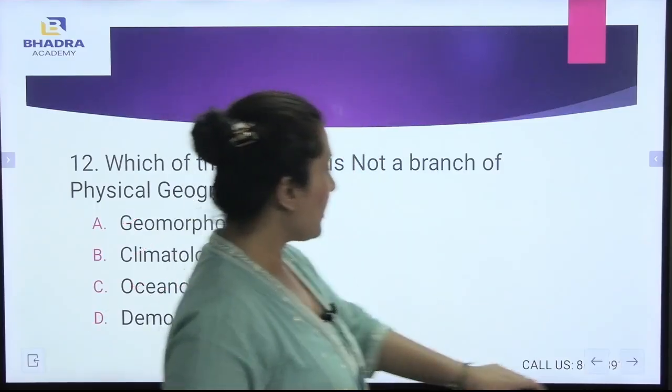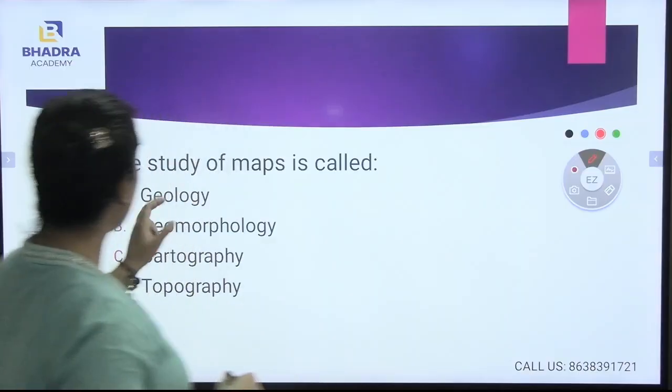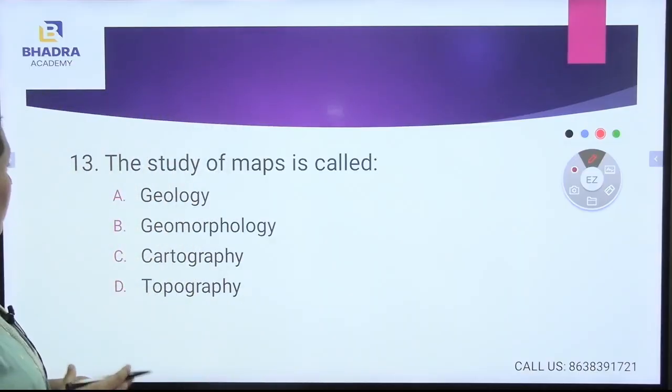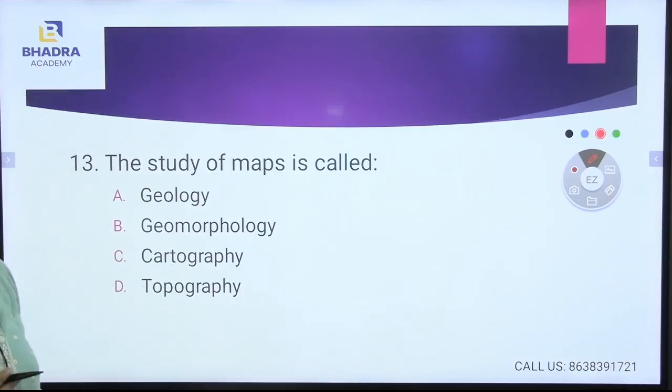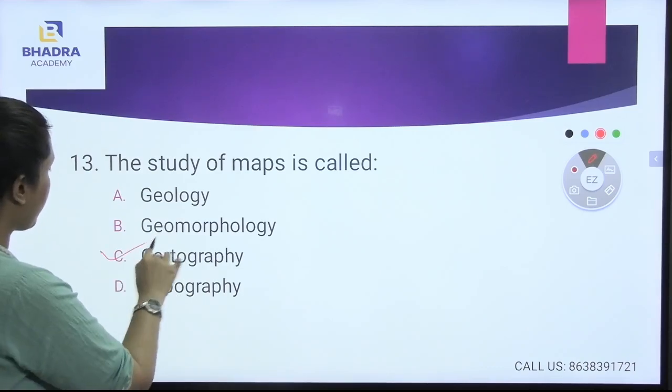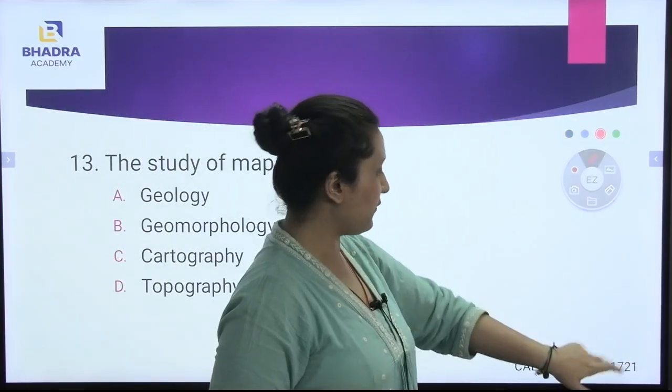Now let's go to the next question. The study of maps. What do you mean by the study of maps? The study of maps is termed cartography. Yes, the study of maps is considered to be cartography.